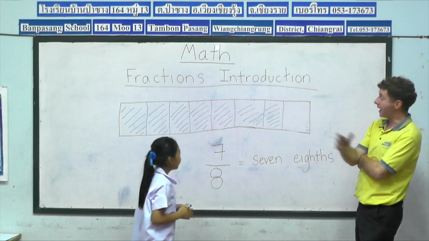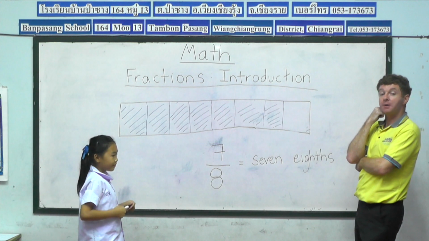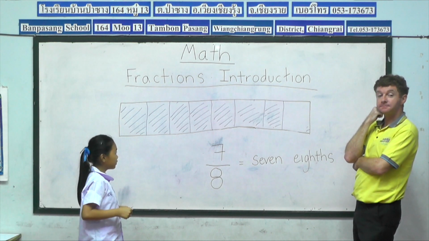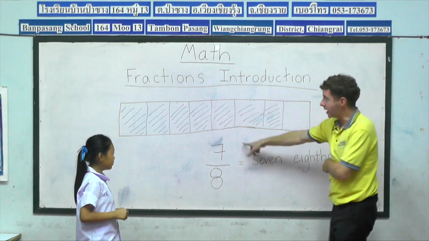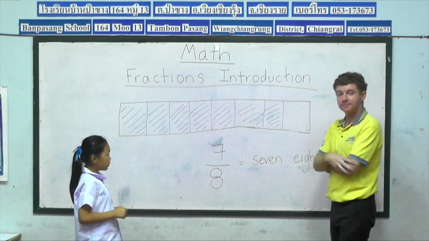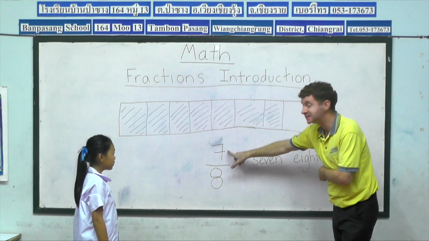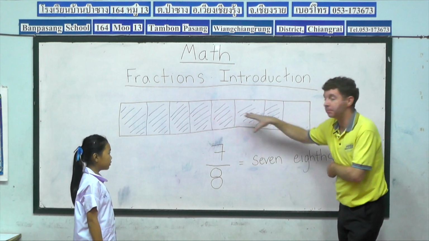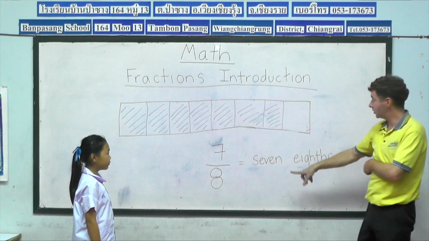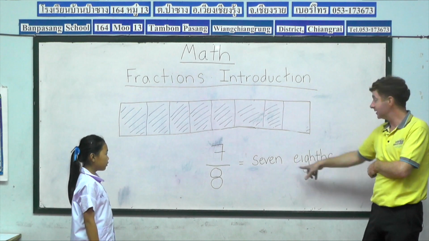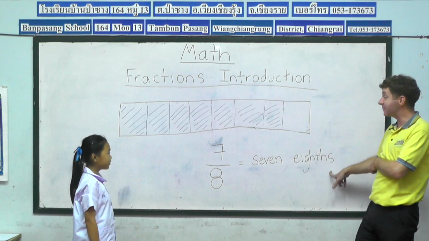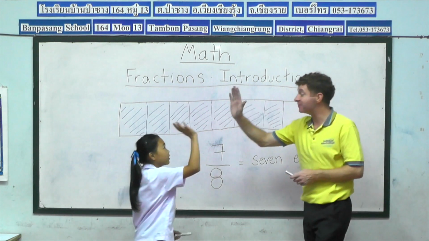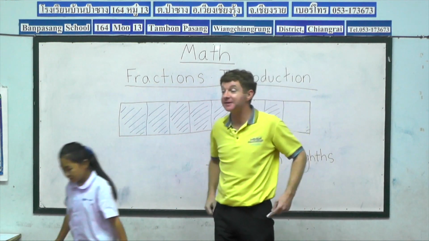Perfect. How many parts of our bar are in blue? 7. How many total parts to our bar? 8. So we can say 7/8 in blue. And Nadia, that was excellent. High five. Big round of applause for Nadia, please, guys.